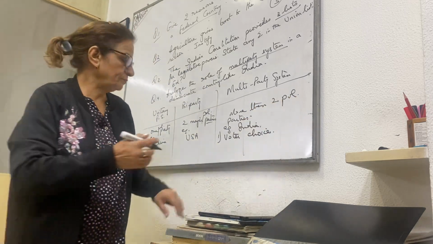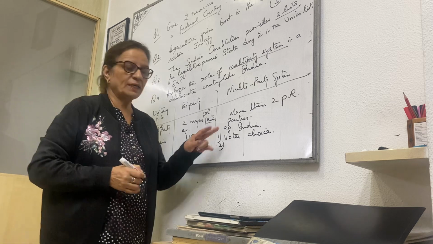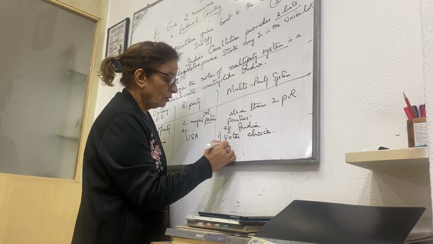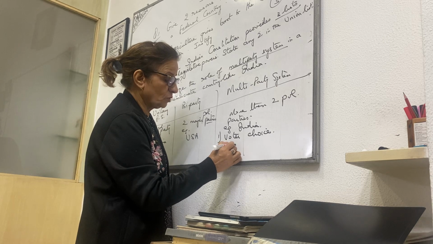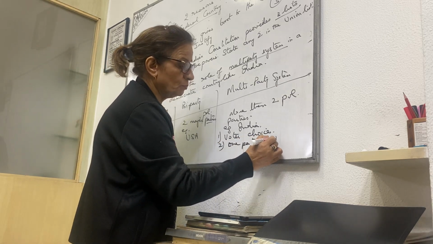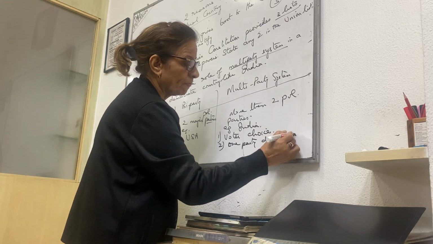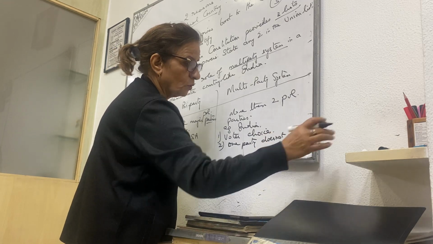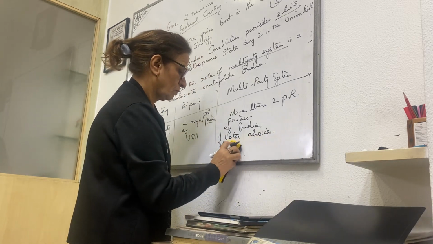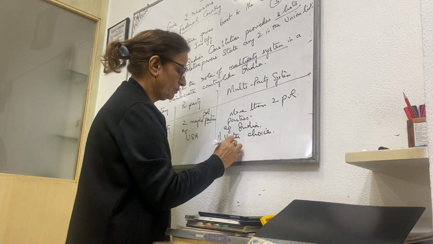Okay. Second, multi-party system. Second will be what? That one party does not misuse the power. Or you can say, no misuse of power.